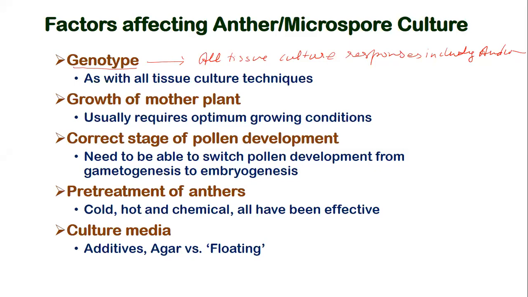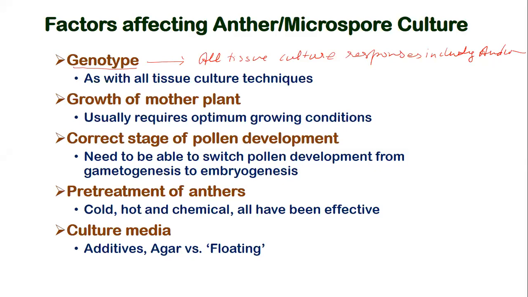The growth of the mother plant also plays a very important role in androgenesis. It usually requires optimum growing conditions. With a plant under optimum growing conditions, we get the response very easily. If the plant is already under stress, then the response is relatively difficult, and the tissue does not respond easily.